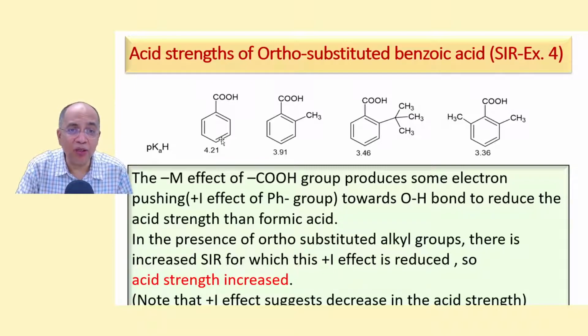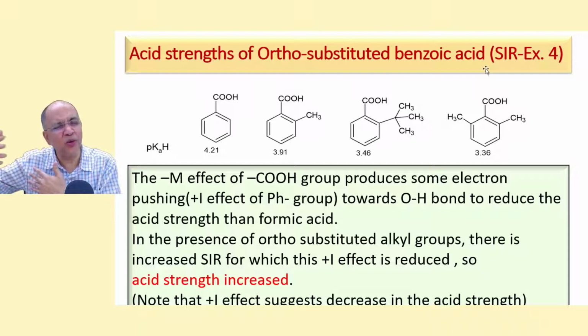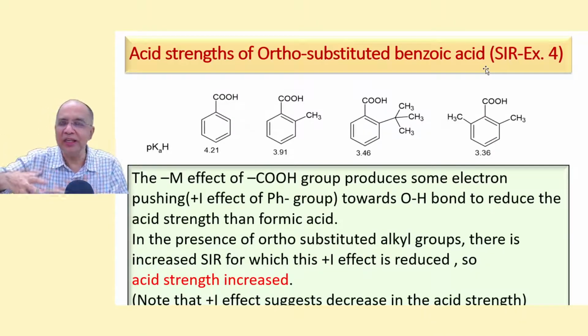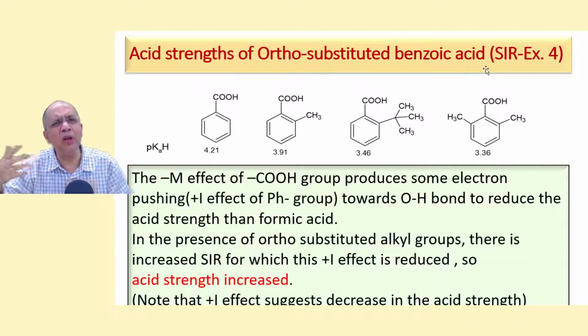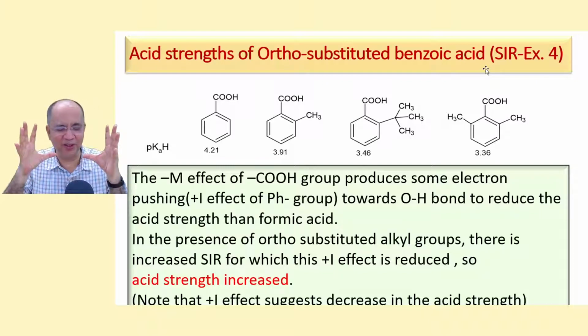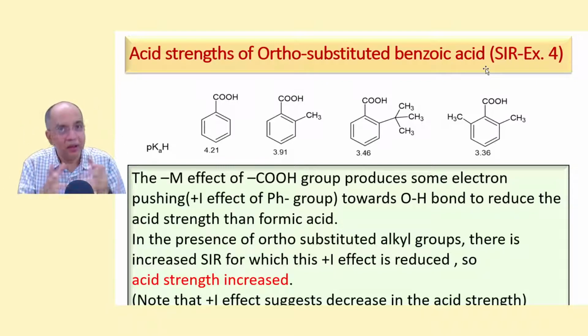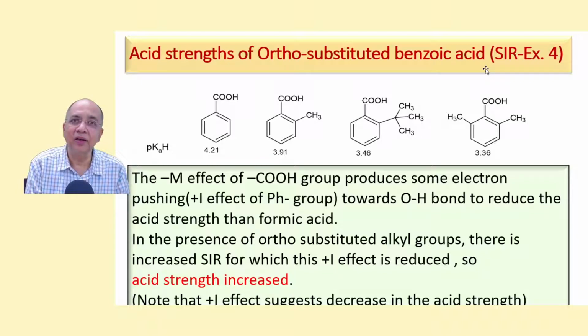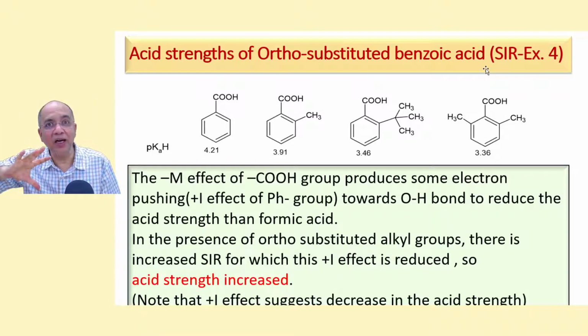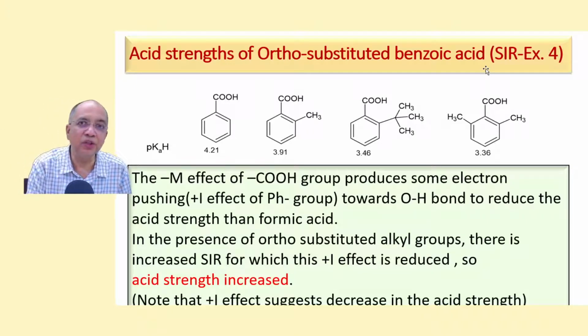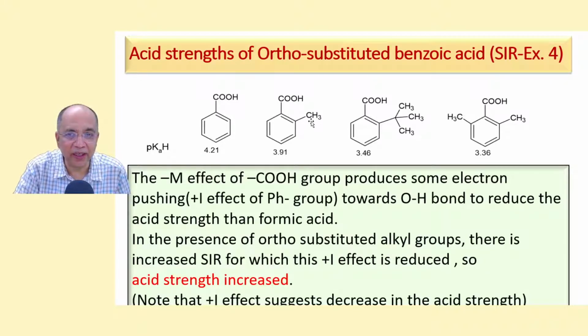Now, let us talk about the acid strength, not base strength, of ortho-substituted benzoic acids. Later on, you shall know several effects when we study individual benzoic acids and their properties. We will know several other phenomena, but this is the basic groundwork that we are doing here. Other details, ortho, para, meta, and the theories and logic behind them will be discussed later. Now see, 1 ortho-methyl. This is ortho-tert-butyl. And there are 2 ortho-methyl.